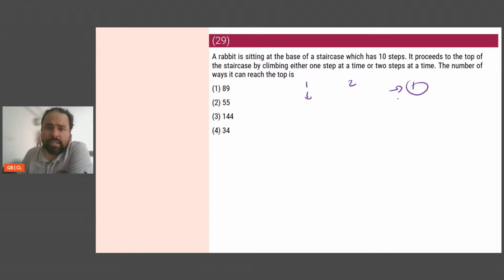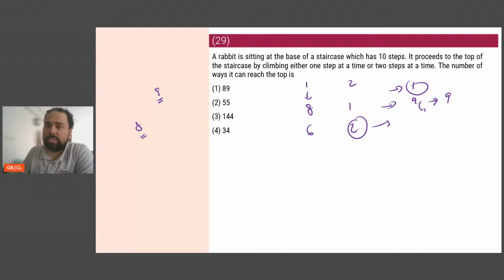If he takes 1 steps at a time, there is one way. Now he can take 8 ones and 1 two. That means the total number of steps he's taking is 9. Out of these 9, 1 is a 2-stepper. In how many ways can I choose that? 9C1 ways, which is 9. Then he can take 6 ones and 2 twos. So the total number of steps he takes is 8. Out of these 8, 2 will be 2 steps. Choose any 2: 8C2, which is 8 into 7, 56, by 2, which is 28.